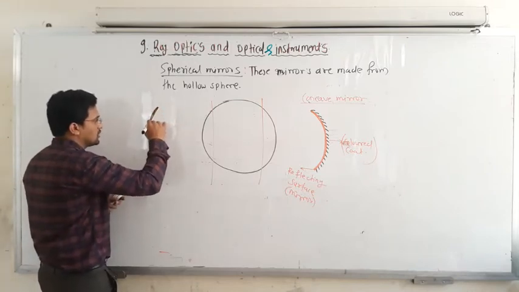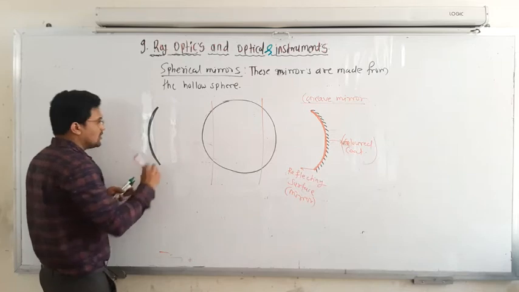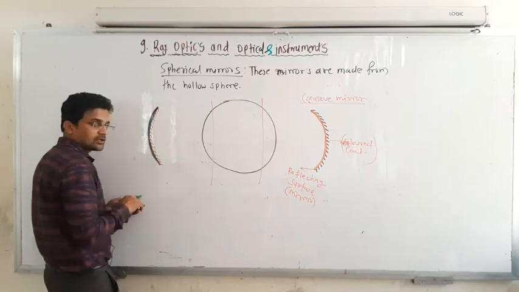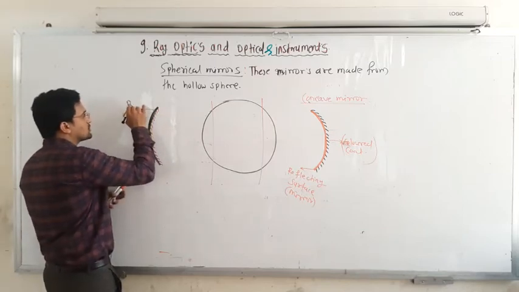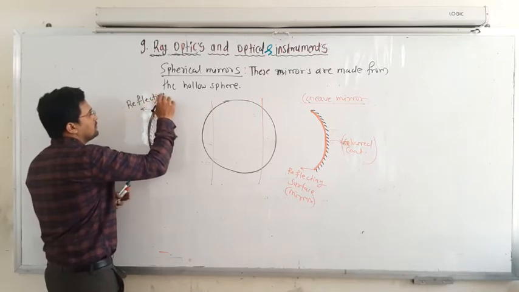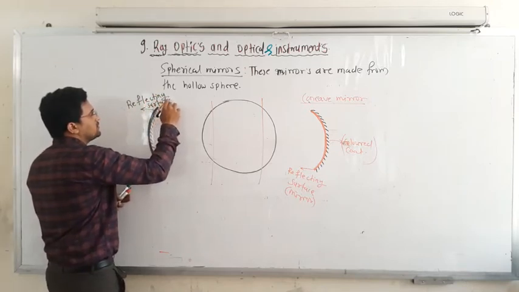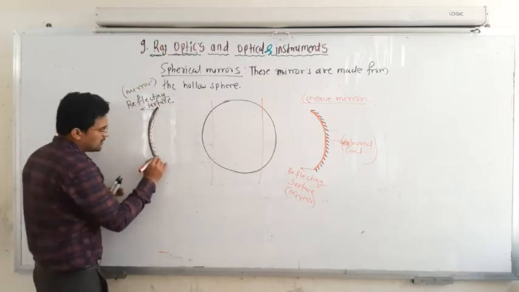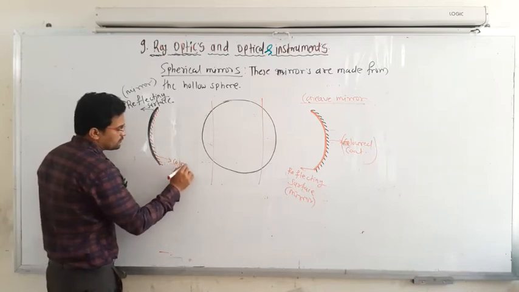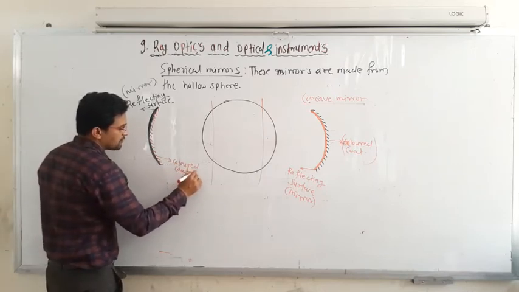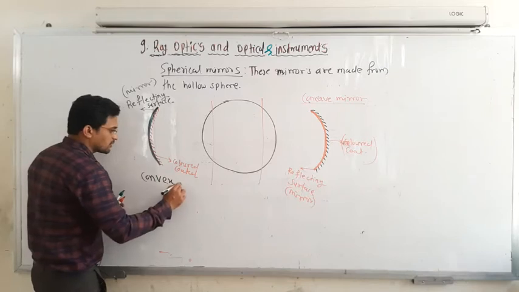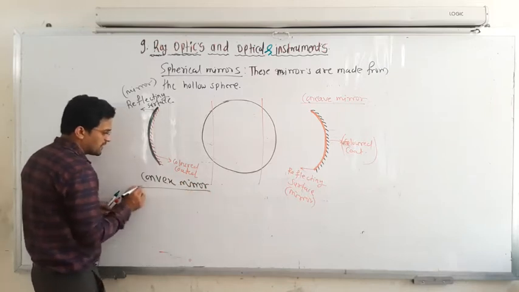And now exactly the opposite, you have to do the opposite in the case of this mirror. So here the inner portion is color coated, the inner portion is not transparent, and this outer portion is what? A reflecting surface, that means mirror. So it is known as what? A mirror surface. And this is known as what? A color coated surface. So here such a mirror is known as what? A convex mirror.